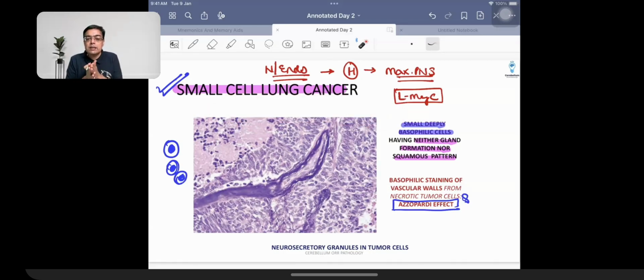Clinically, why this cancer is important is because when you have a patient having lung cancer, you divide whether the patient is having small cell cancer or non-small cell cancer. Non-small cell cancer usually has a better prognosis. Small cell cancer has a poor prognosis. So accordingly, you will counsel your patients.